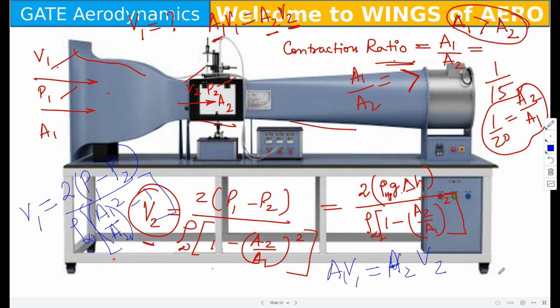This is for V2: V2 equals the square root of twice of (P1 minus P2) by rho infinity into 1 minus (A2 by A1) whole square. But if you want to find V1, V1 equals the square root of twice of (P1 minus P2) by rho infinity into (A1 by A2) whole square minus 1.